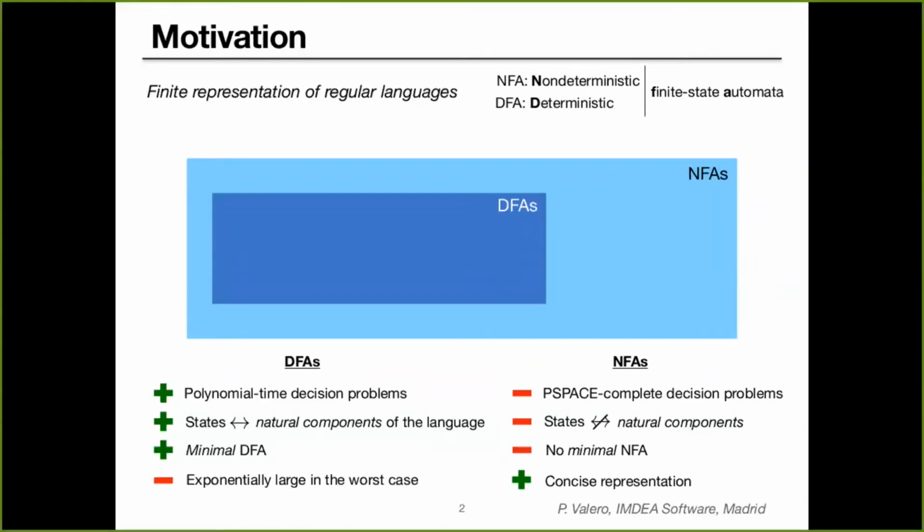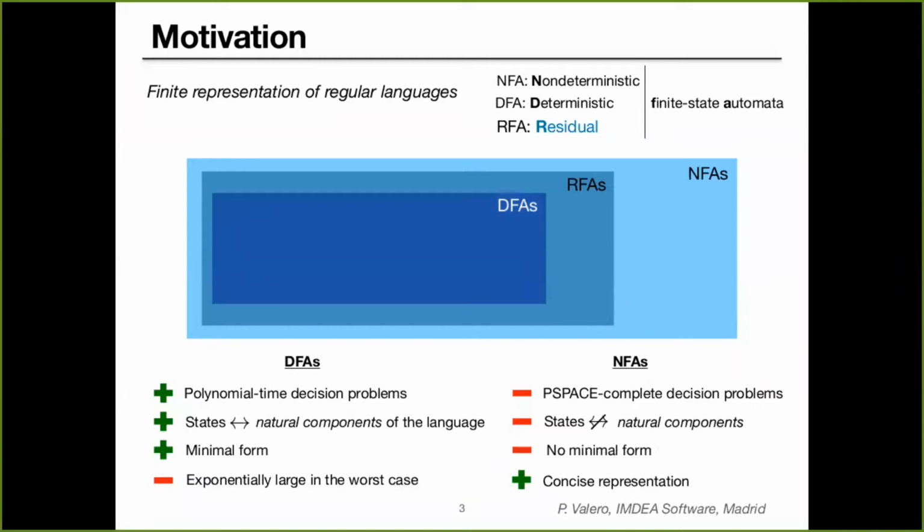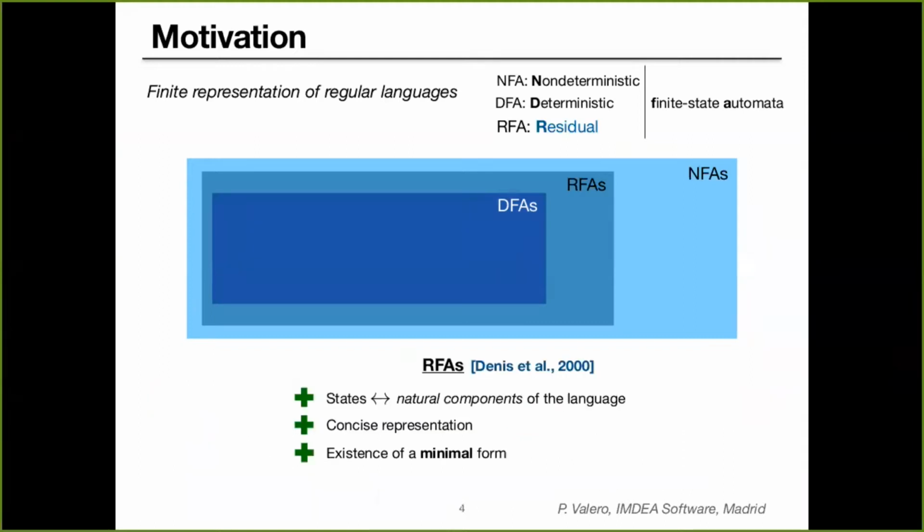Now, the class of residual automata appears as something that lies in between deterministic and non-deterministic ones and aims at taking the best from both worlds. The class of residual automata, which contains the class of deterministic ones, was introduced by Denis in the year 2000, and they satisfy three main properties. Every state can be associated with a natural component of the language, which again is the quotient of the language. We still have concise representation, meaning that residual automata are smaller than deterministic ones. And we also have the fact that there exists a minimal form. There exists a residual automaton that is minimal in the number of states and is unique modulo isomorphism.